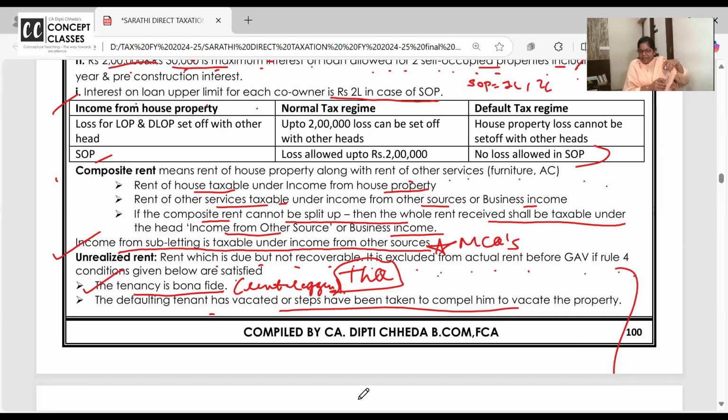Is this a rental income for me? Yes. Can I tax it under house property? No way. I'll not even get entry. Knock, knock. Section 22, chargeability. Am I the owner of the property? No. Is he a tenant? No. I am the tenant. He is a subtenant. Where will it be taxable? Other sources. Is my example very clear to all of you? Let's read it once again and put a tagline there, it is important for MCQs.